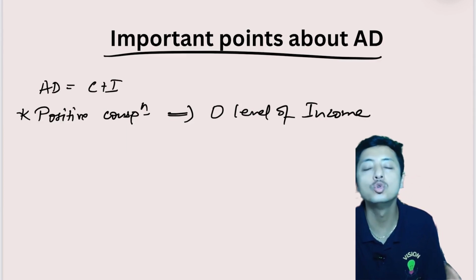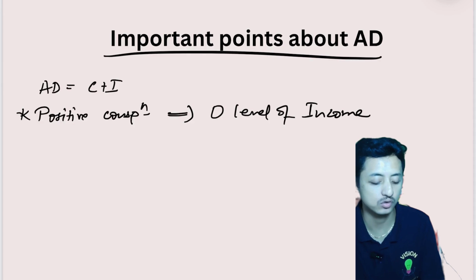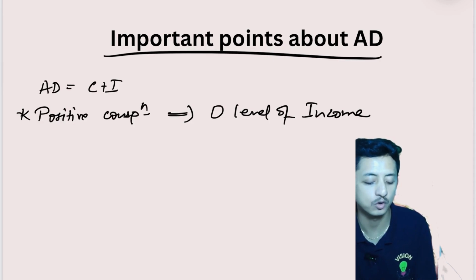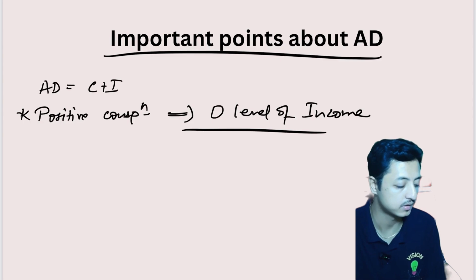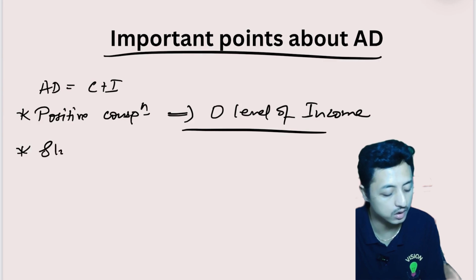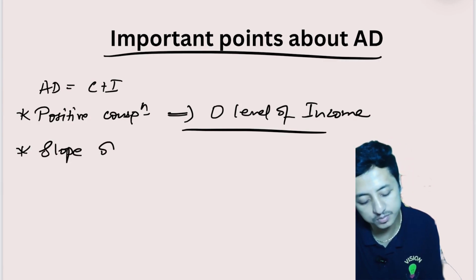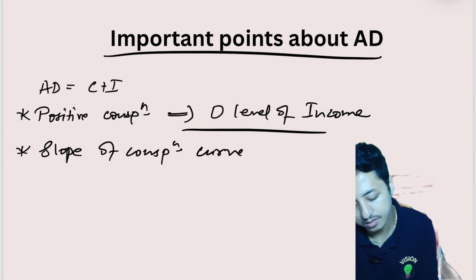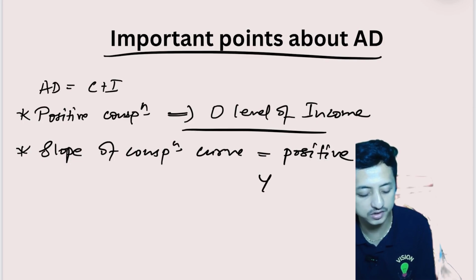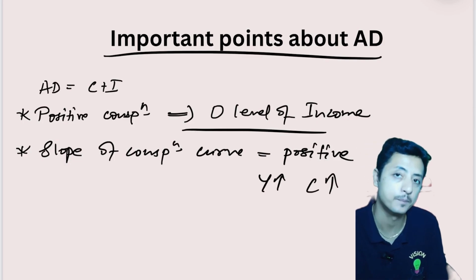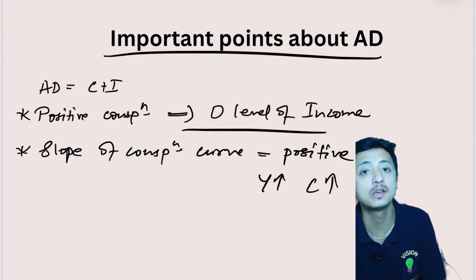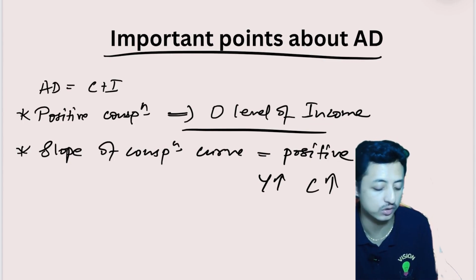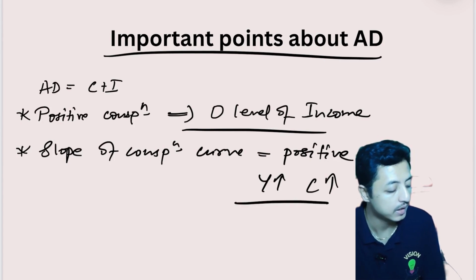People do need basic goods for their sustenance. That is the reason why even at zero level of income, there will be positive consumption. That's very rational. The slope of the consumption curve is positive. Why? Because there is a positive relation. As your income increases, your consumption is also increasing. Even though your consumption would not be increasing at the same rate, it's still increasing.